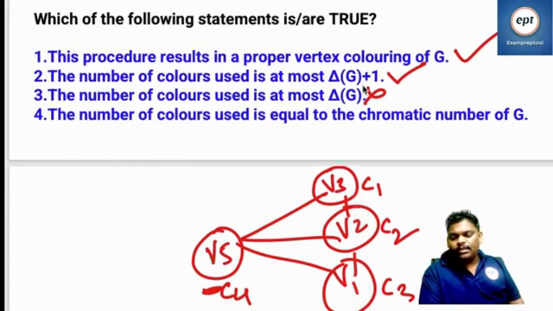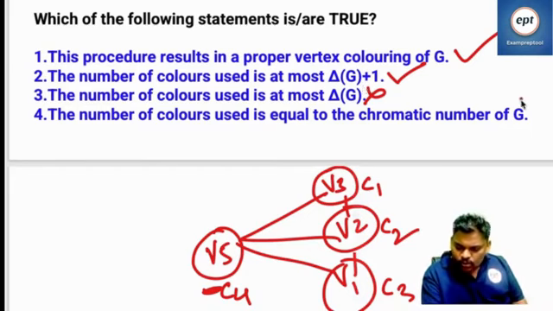The reason is that this is a greedy algorithm, and there is no proper algorithm to find the chromatic number. It may give more colors. Actually 3 colors are required, but it may give 4 colors. So I think this is also wrong.